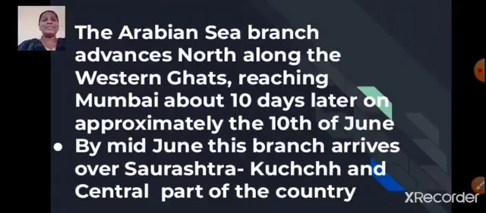The Arabian Sea branch advances north along the Western Ghats, reaching Mumbai about 10 days later, on approximately the 10th of June. So when does the Arabian Sea branch reach Mumbai? Yes, approximately the 10th of June. And by mid-June, that is maybe the 15th of June, this branch arrives over Saurashtra, Kutch and central part of the country.